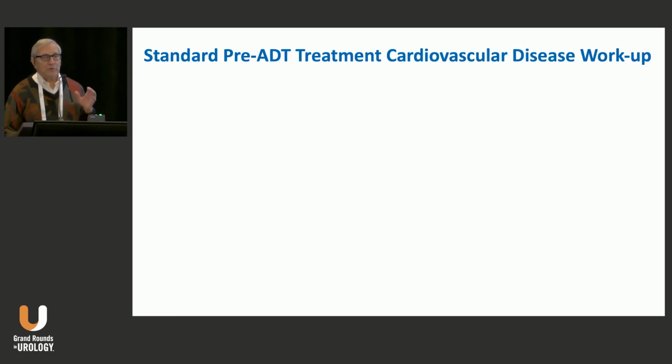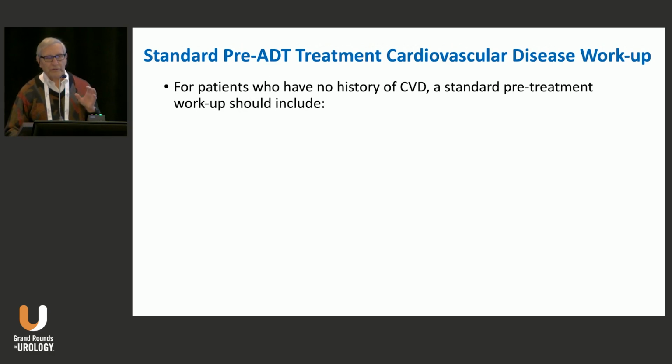So for patients who have no history of cardiovascular disease, by the way, if they have a history, they're put in a different group. So you got a guy in the clinic who's got advanced prostate cancer, and ultimately we need a standardized pre-workup before we move into advanced treatment, including ADT. Blood pressure should be measured, BMI, perhaps waist circumference.